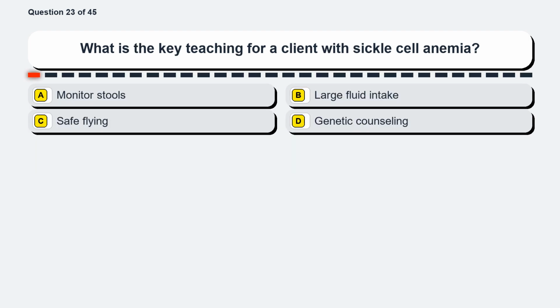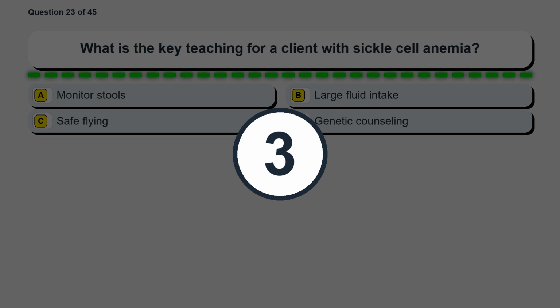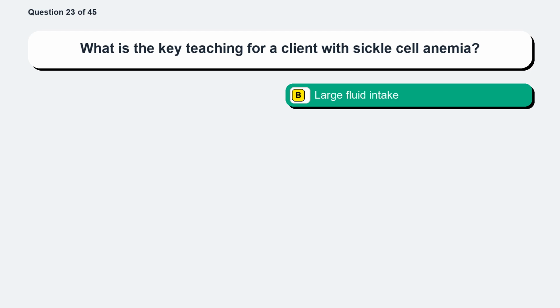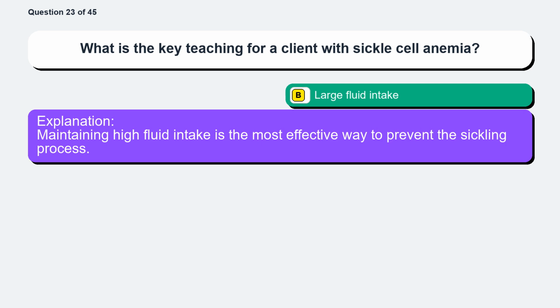Question 23. What is the key teaching for a client with sickle cell anemia? Option A, monitor stools. Option B, large fluid intake. Option C, safe flying. Option D, genetic counseling. The correct answer is option B, large fluid intake. Maintaining high fluid intake is the most effective way to prevent the sickling process.